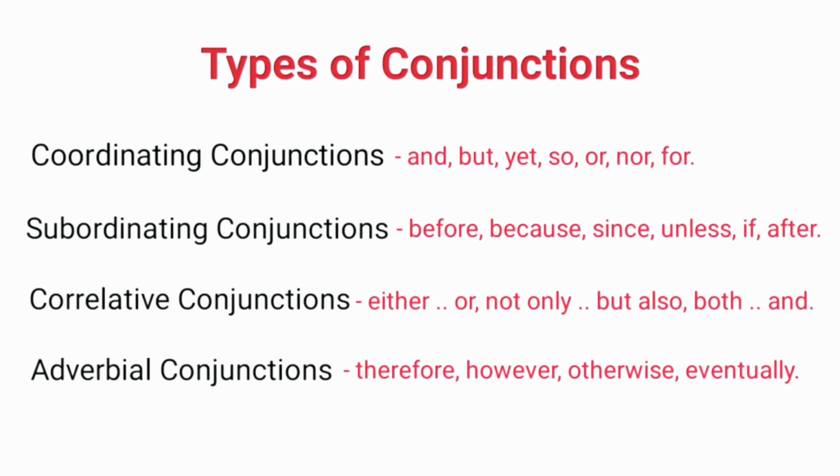Different types of conjunctions are coordinating conjunctions like and, but, yet. Subordinating conjunctions like before, because, since. Correlative conjunctions like either or, not only but also. Adverbial conjunctions like therefore, however, otherwise.